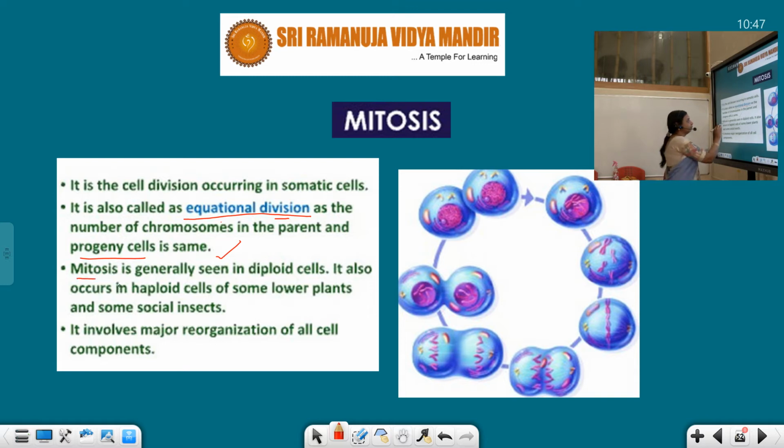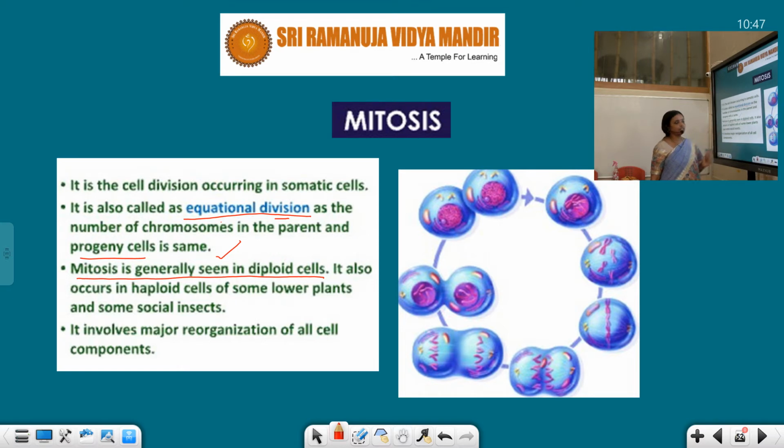And next, mitosis is generally seen in diploid cells. Some cells are haploid and some diploid. Of course, some haploid cells also undergo mitotic division, but generally it is seen in diploid cells. So the word generally is there, but in exceptional cases, haploid cells also undergo mitotic division.